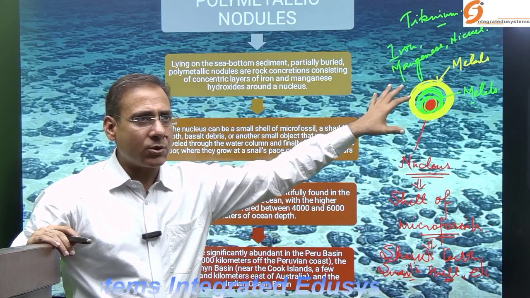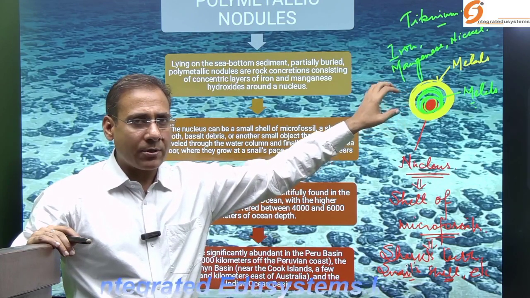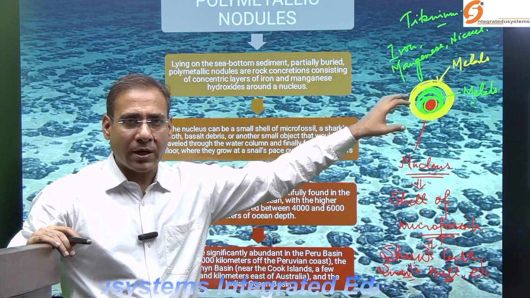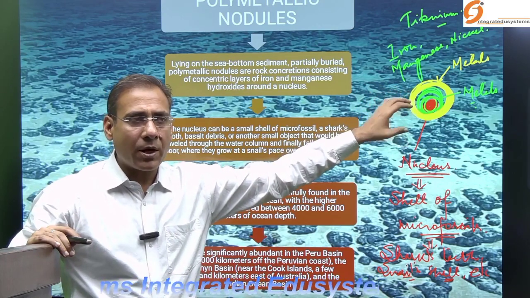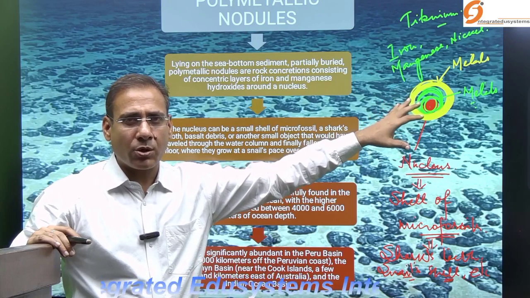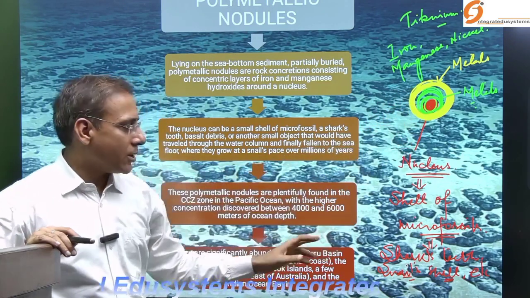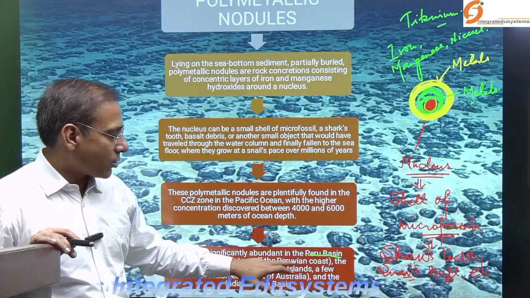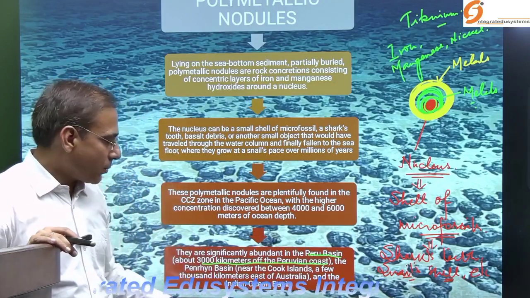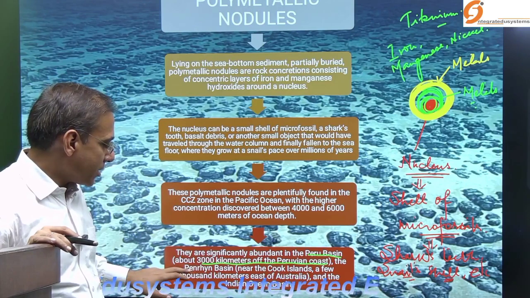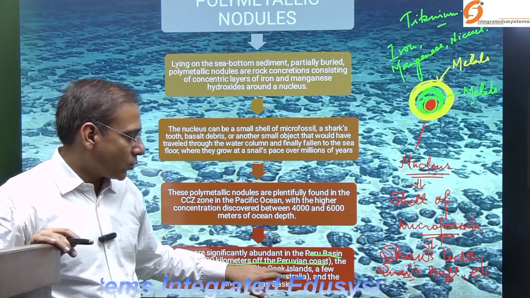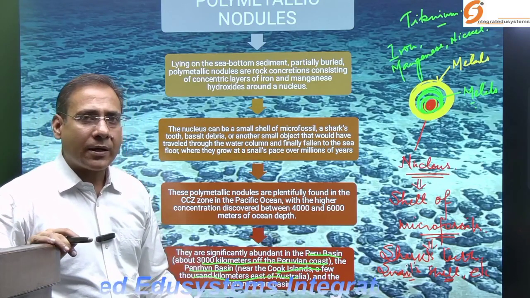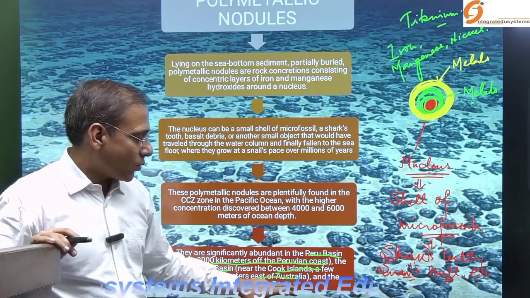These polymetallic nodules are in abundance in the CCZ region where the team of Professor Andrew studied. Apart from that, these polymetallic nodules are also abundant in the Peru Basin, about 3,000 kilometers off the Peruvian coast. They are also present in the Cook Island basin, a few thousand kilometers east of Australia, and abundant in the Indian Ocean Basin.